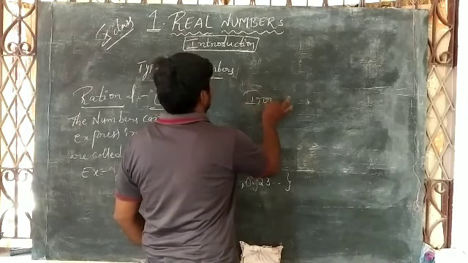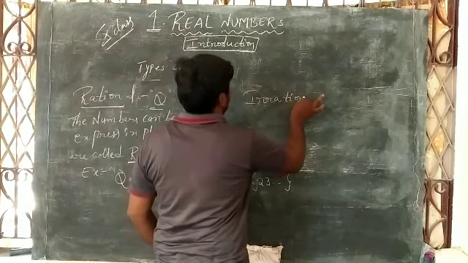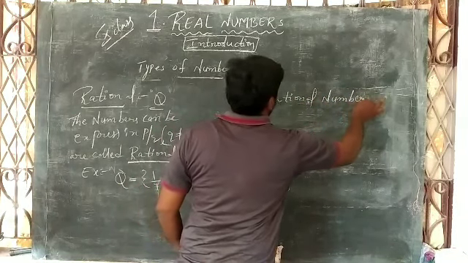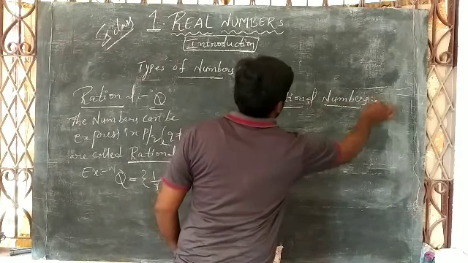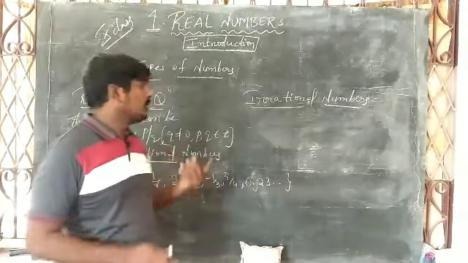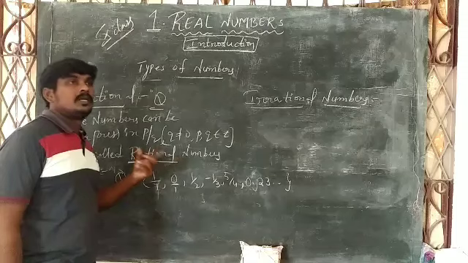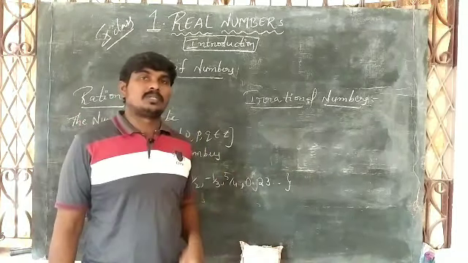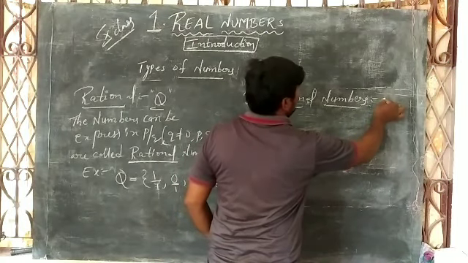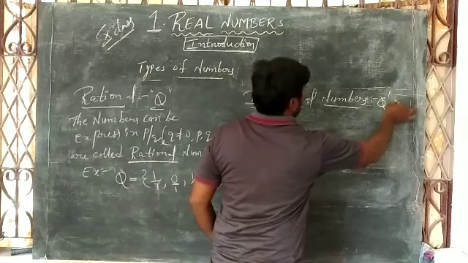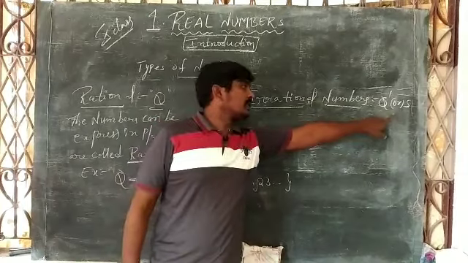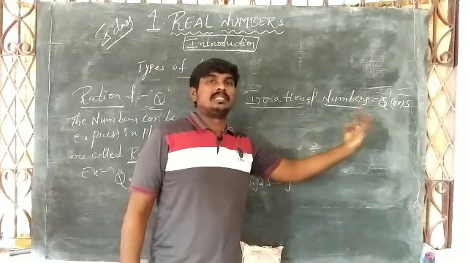Okay, now the next one is irrational numbers. Irrational numbers means the numbers which cannot be expressed in the form of p by q. Rational numbers can be expressed, irrational numbers cannot be expressed in the form of p by q. Irrational numbers are represented by Q dash or S. Here S means surd. Irrational numbers are nothing but surds.